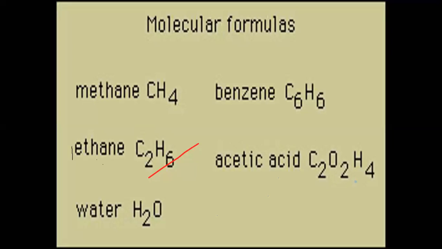This formula tells us how different elements combine to give us methane. By CH4 we can identify that four hydrogen atoms combine with one carbon atom, and they form methane.